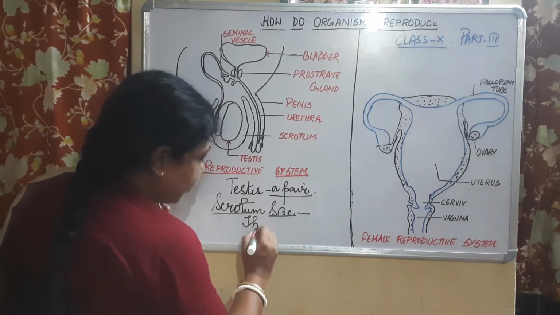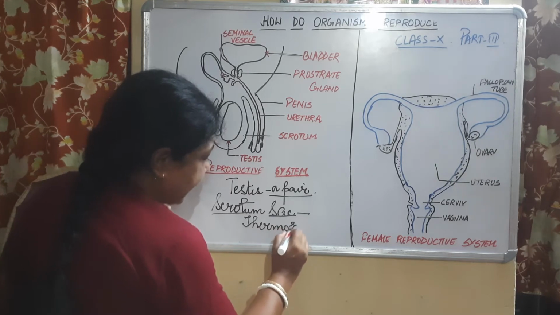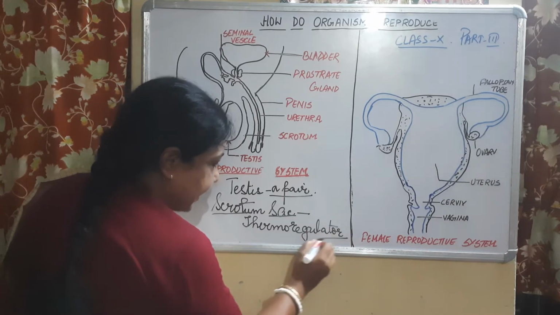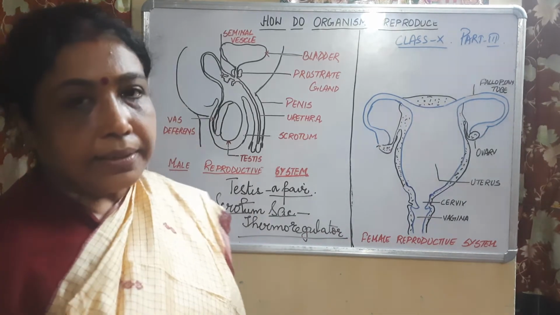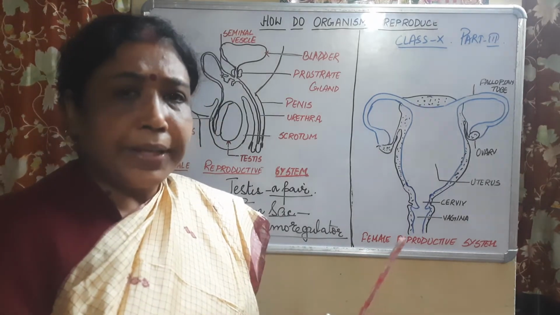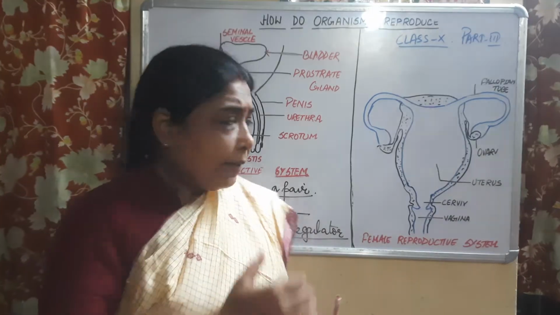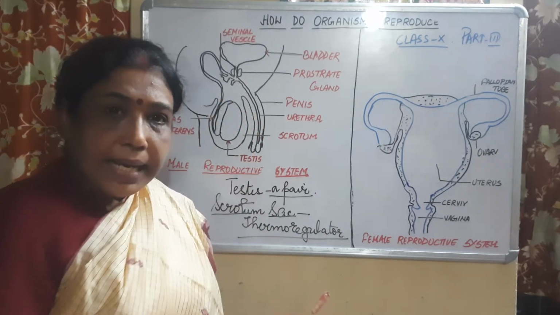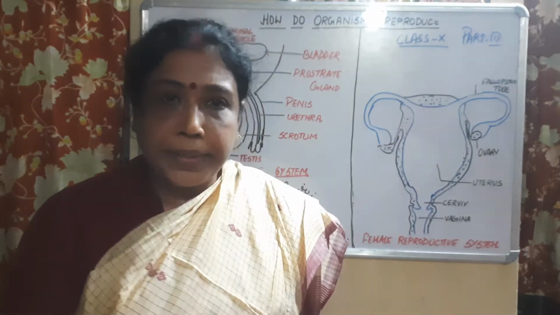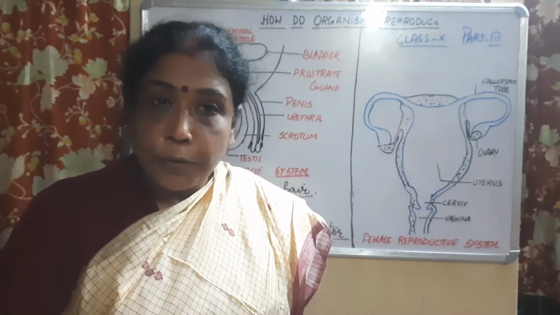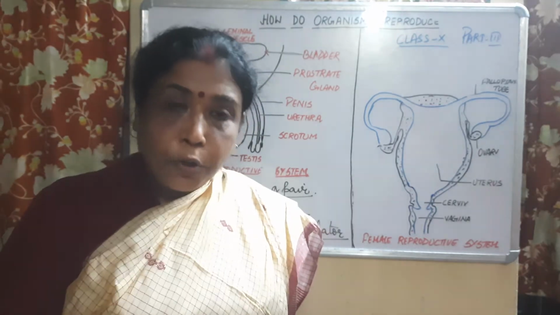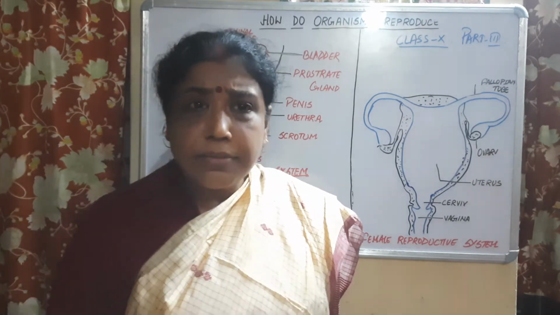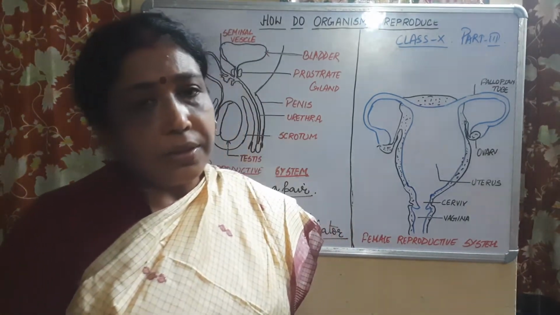And what is the function of the scrotum sac? It acts as a thermoregulator. So, what is a thermoregulator? Listen to me carefully, children. Now you see this testis along with the scrotum sac. It is situated outside the abdominal cavity, means not inside the abdomen or the body cavity. So there must be a reason for it. And testes are very delicate organs.